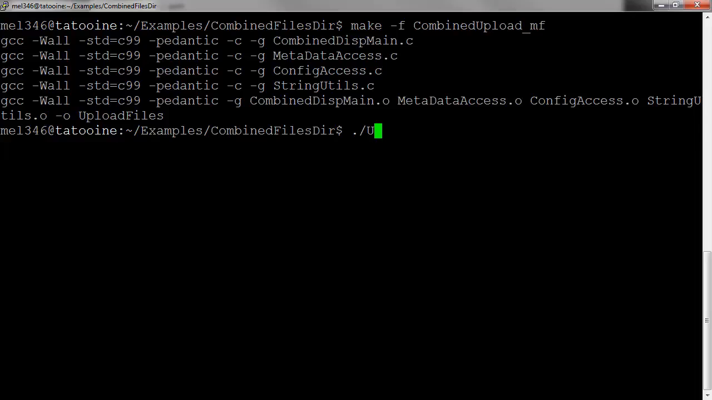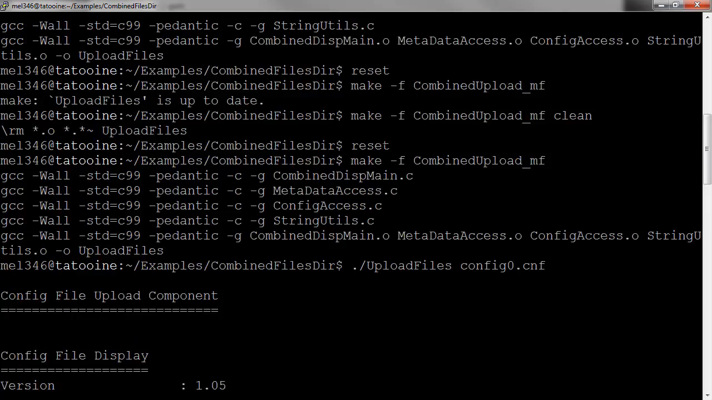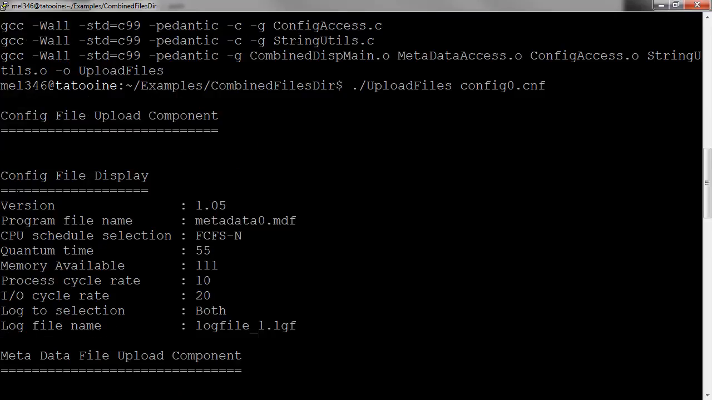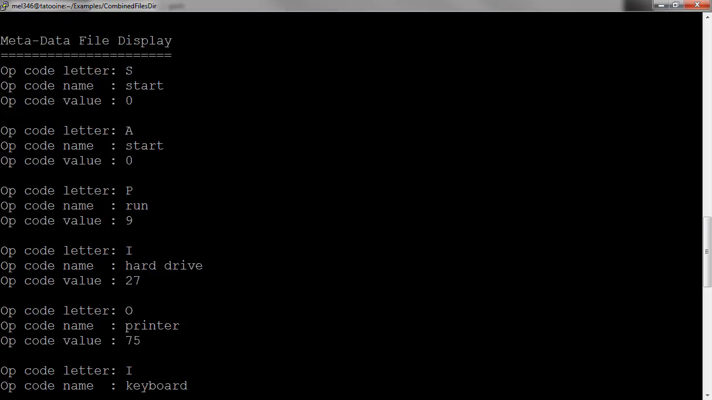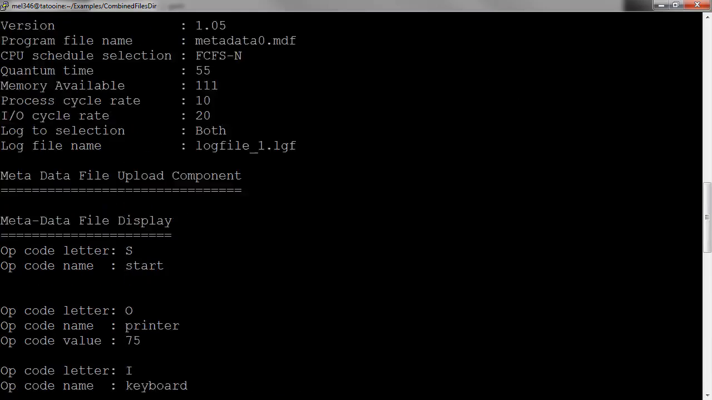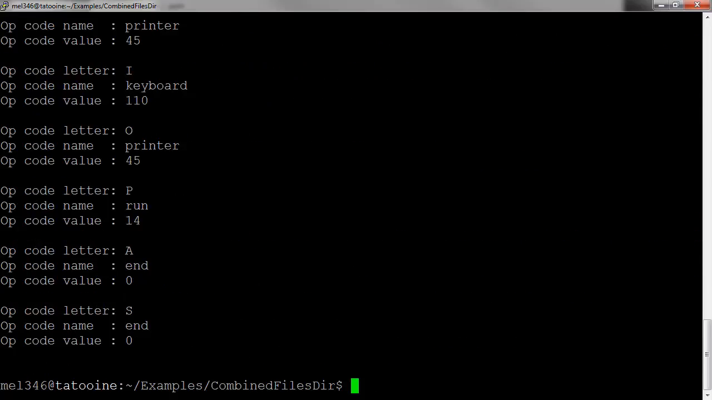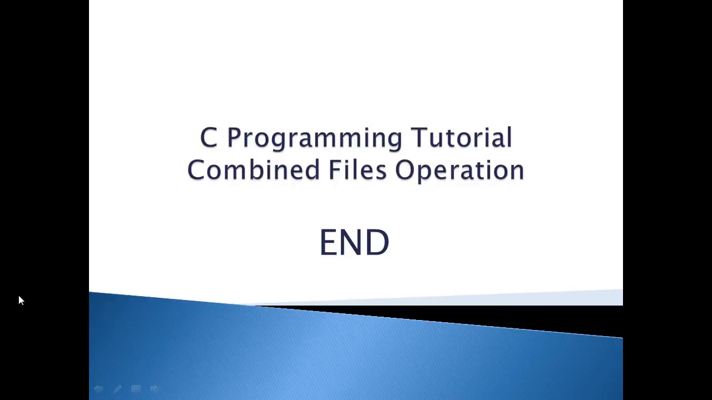So let's do a /upload files. I will give it that config 0.cnf. And if I come up here, here is my config file display, and then here's my metadata file display, and we live happily ever after. With that in mind, we have solved the last problem.